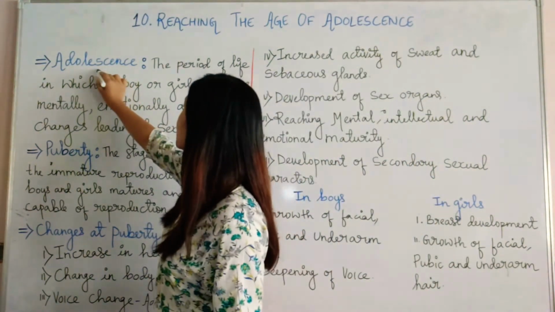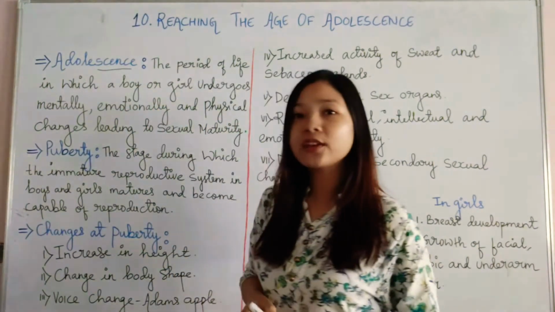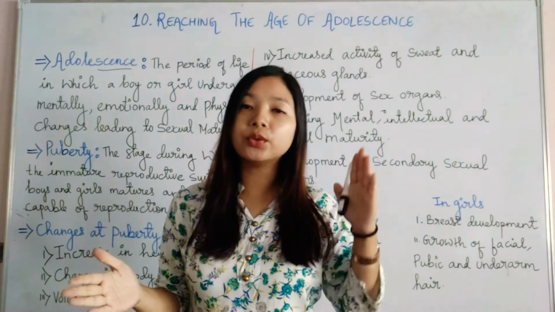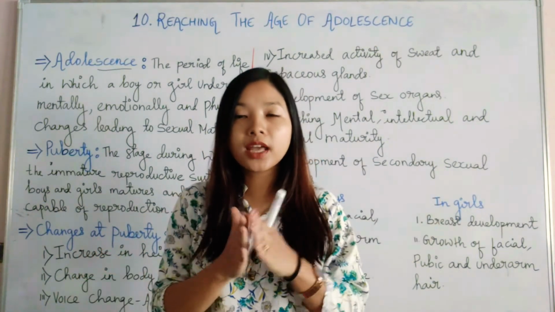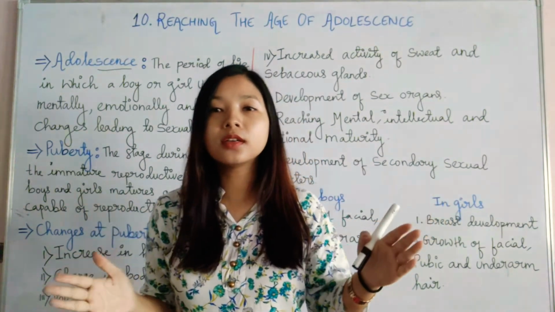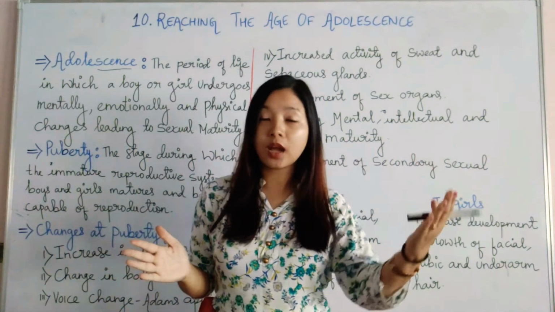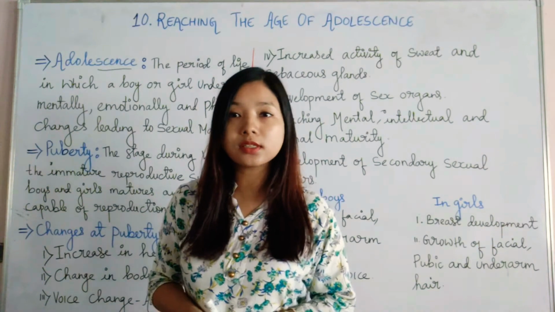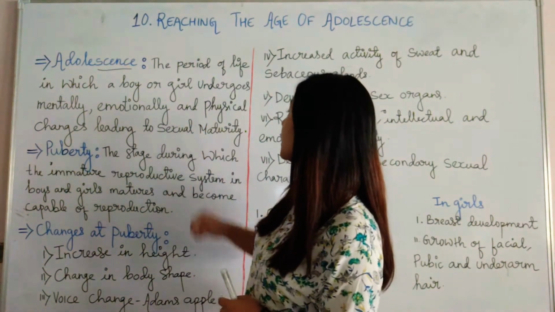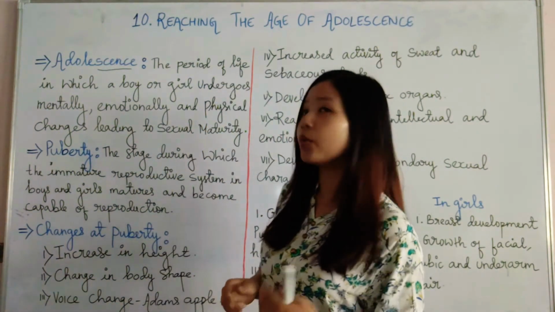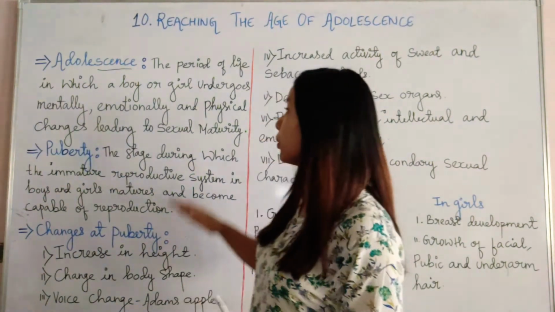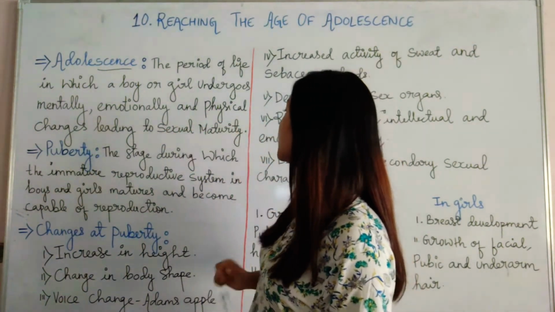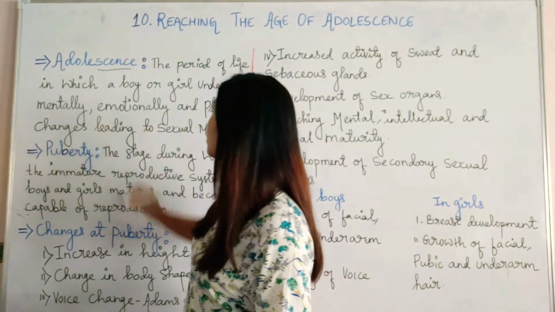First we will discuss adolescence. Adolescence is actually the time period between childhood and adulthood. So that time period where a child undergoes changes to become an adult is called adolescence. Here you can see the definition: the period of life in which a boy or a girl undergoes mental, emotional as well as physical changes leading to sexual maturity.